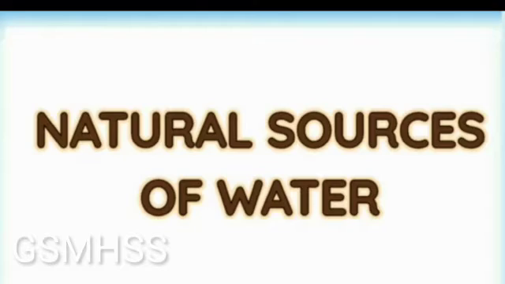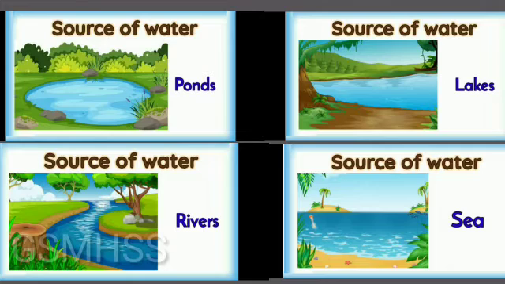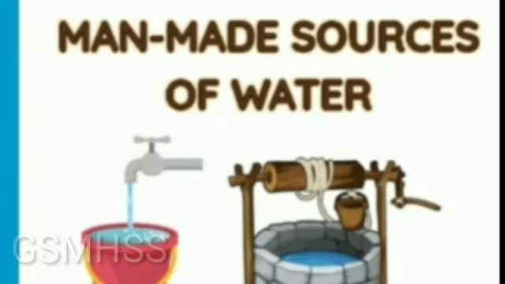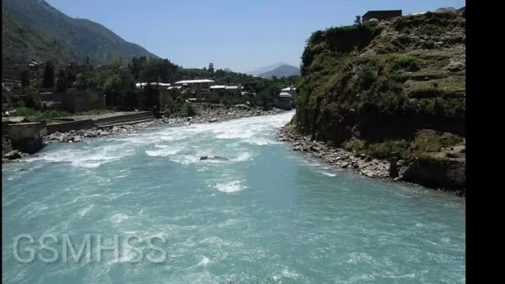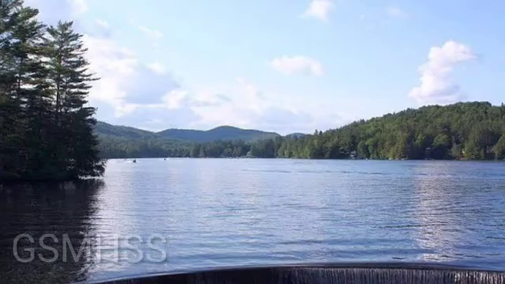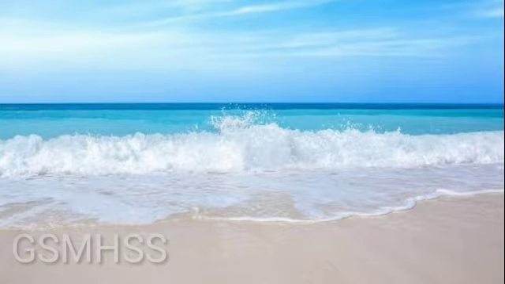The sources of water that are found in nature and are not made by us are called natural sources of water. The other one is man-made sources of water. Wells, tube wells, taps and hand pumps are called artificial sources of water because humans make them. The natural sources of water are river, lake, pond, waterfalls and oceans.